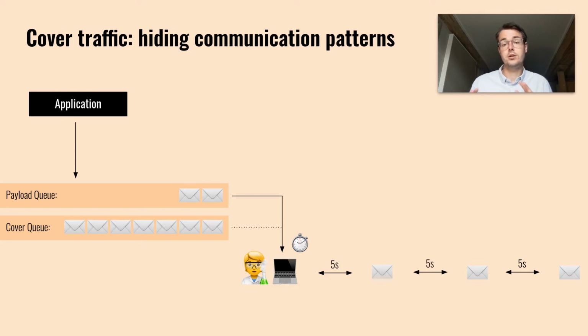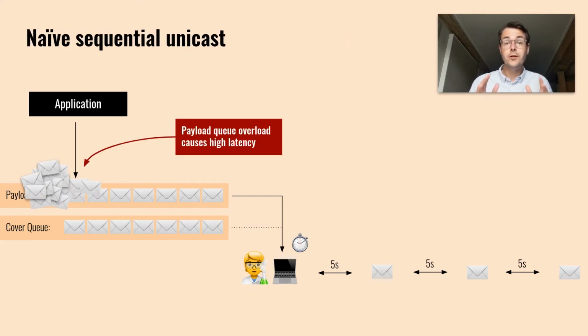Let's now consider two naive solutions for Group-Multicast before we talk about Rollercoaster. The first one would be to send each message individually to each group member. However, this can very quickly overwhelm the payload queue. For instance, let's consider a group with 100 members, and that all send events are on average 5 seconds apart. The message for the final recipient would only be sent after 8 minutes. What's more, if the application generates more than one payload every 8 minutes, then the payload queue will struggle to fully recover.